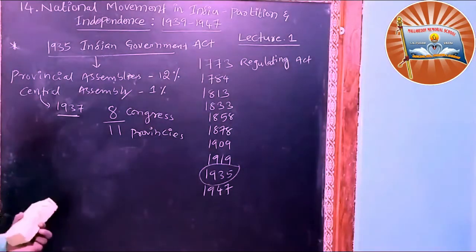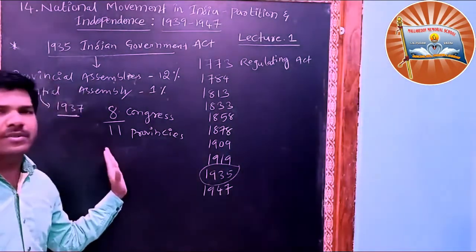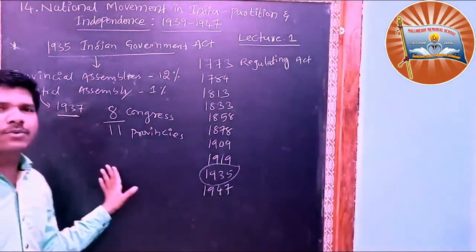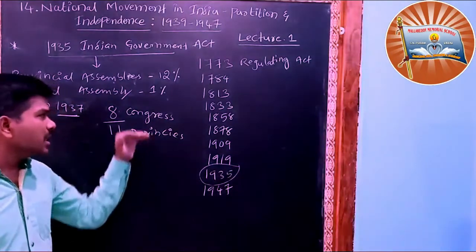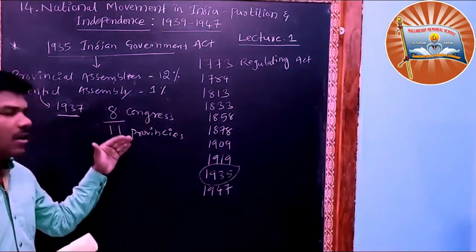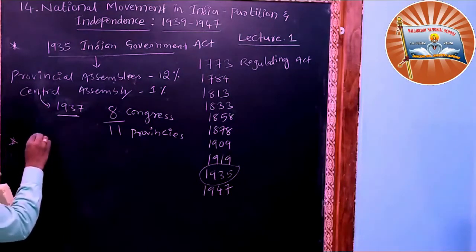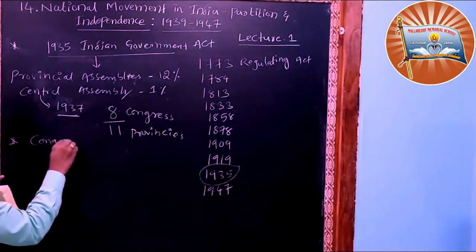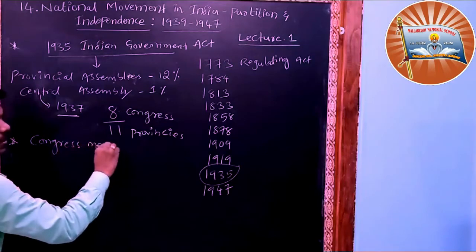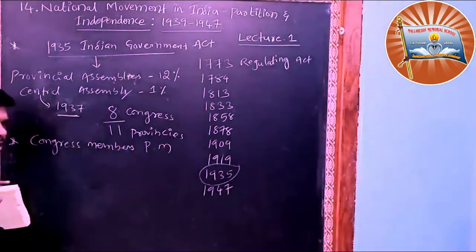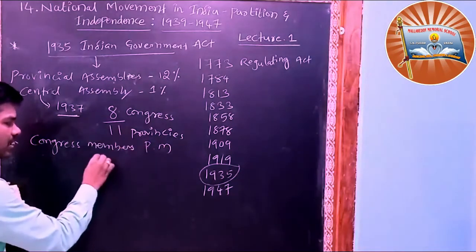Now remember those 11 provinces. Congress won 8 out of 11 provinces, and in each of those states Congress members became prime ministers. So 8 states, 8 prime ministers.